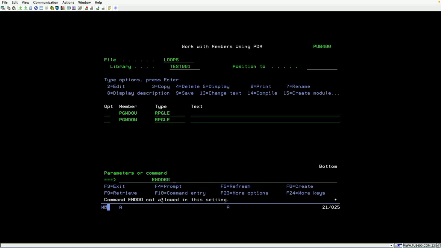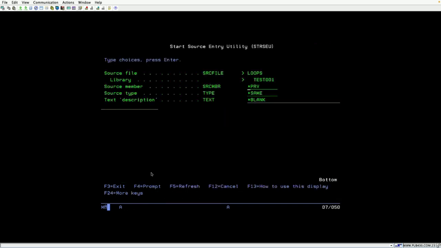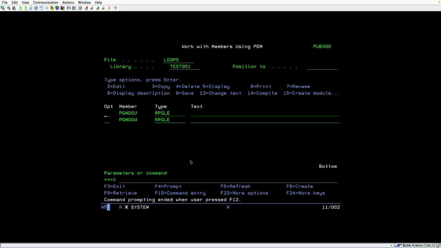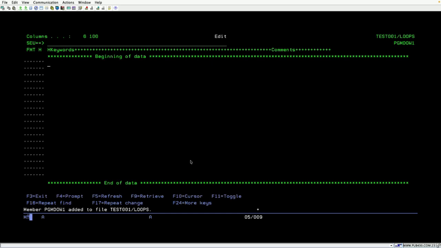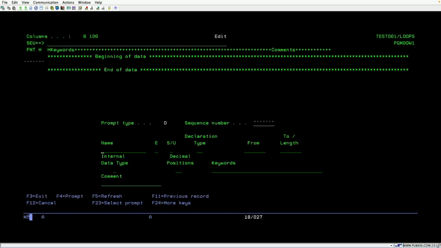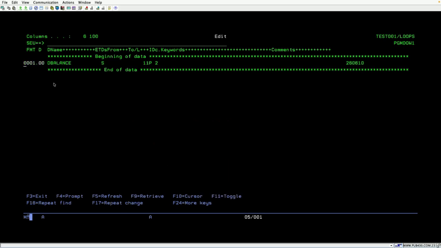So these are simple examples. Sorry, you have to do the ENDDO one. Next, I will take some other examples. F6, PGM, DOWHILE1. This is RPGLE only. Enter. Here, I'm going to take balance and deduct fields, and based on that I want to execute some loop. So here I'm taking 11P0, 11P2. Enter.